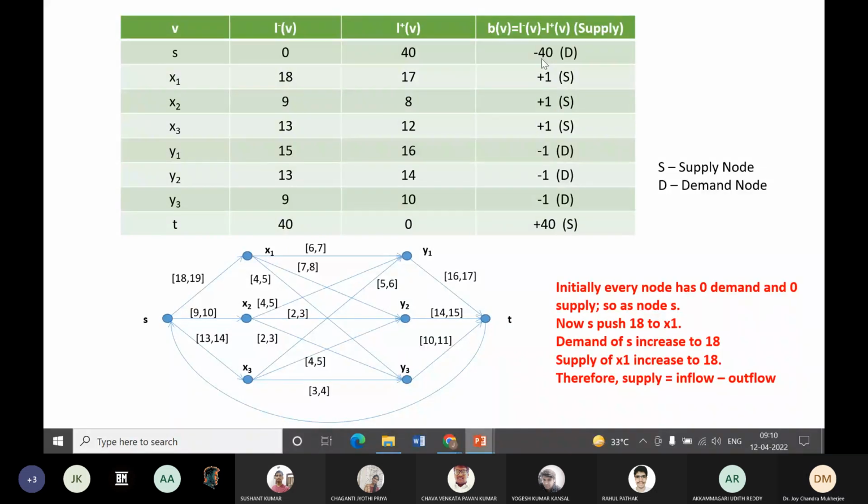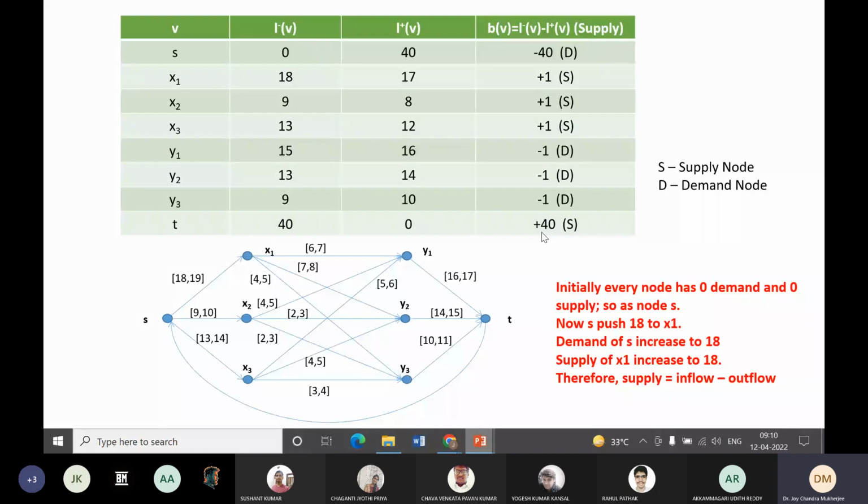If the supply is negative, that means it is demand. If it is minus 40, that means its demand is 40. This is plus 1, that means supply is plus 1. Y1, Y2, Y3 have minus 1, that means they have a demand. T has a supply of plus 40. So all the negative nodes are demand nodes, and all the positive nodes are supply nodes.